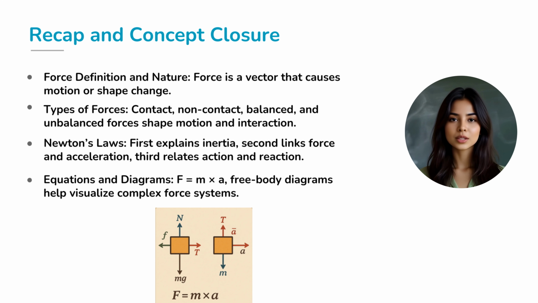Let us tie it all together. Force is a vector cause of motion or shape change. Forces come as contact and non-contact types, and whether they are balanced or unbalanced decides if motion changes. Newton's first law explains inertia and the need for an external force to change motion. Newton's second law links force to mass and acceleration, making predictions quantitative. Newton's third law reminds us that interactions come in equal and opposite pairs acting on different bodies. Free body diagrams turn messy real situations into clear, solvable models.